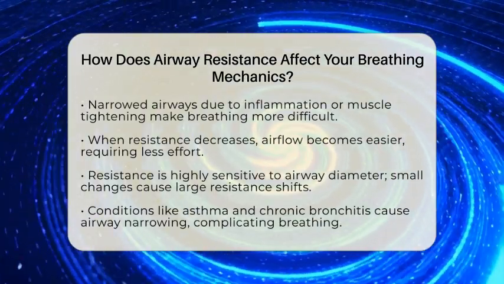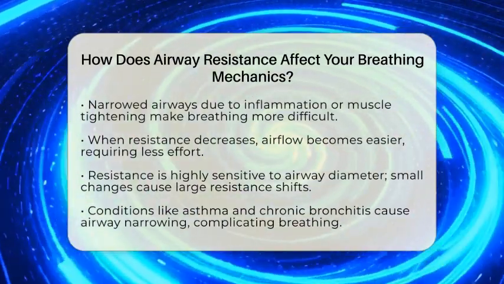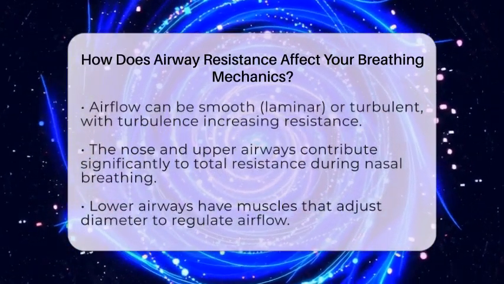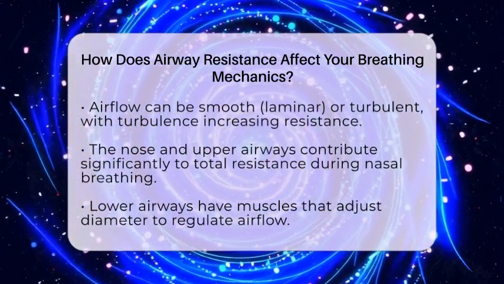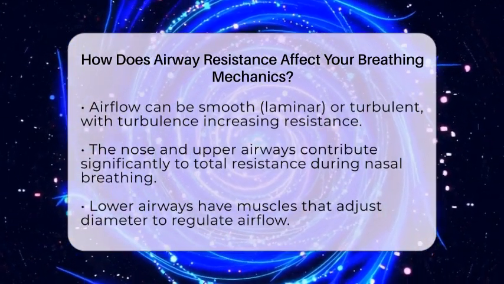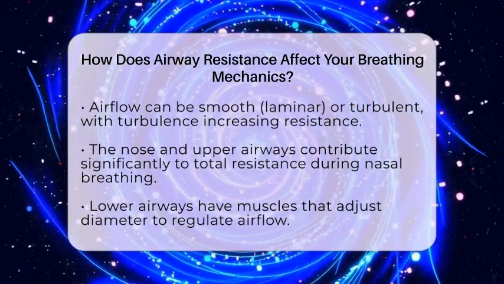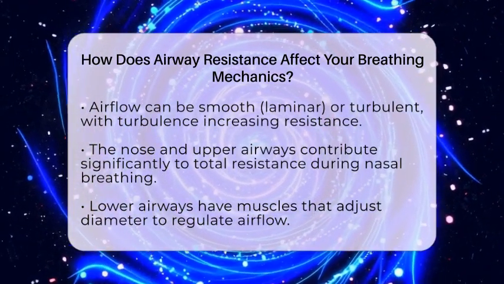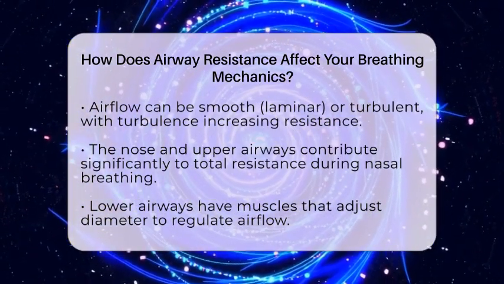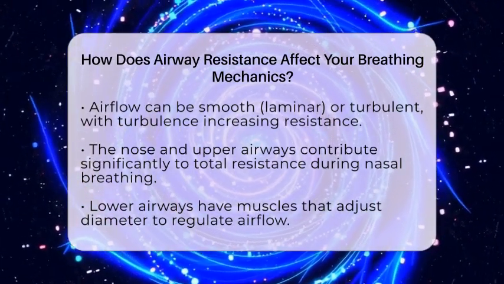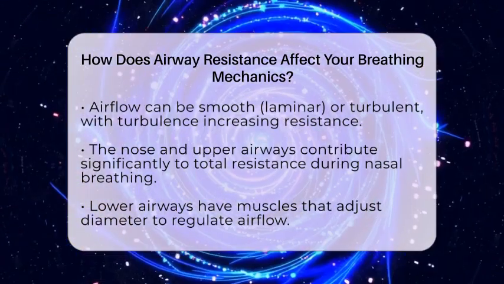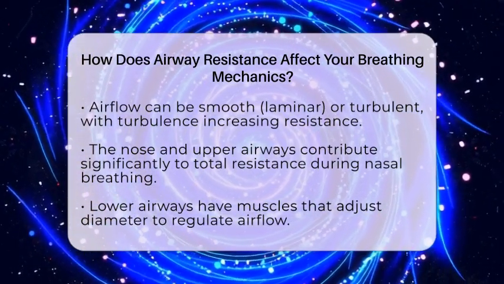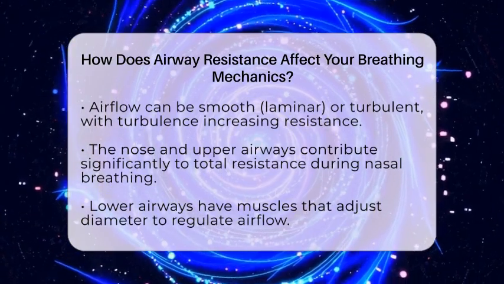Conditions like asthma or chronic bronchitis cause your airways to narrow. This makes breathing more difficult because the airflow is restricted. During these times, your lungs have to work harder to get enough air in and out. Resistance also changes depending on whether airflow is smooth or turbulent. Smooth, or laminar, airflow faces less resistance, while turbulent airflow, which happens in larger airways or at high flow rates, increases resistance.